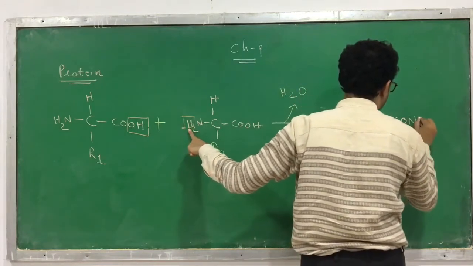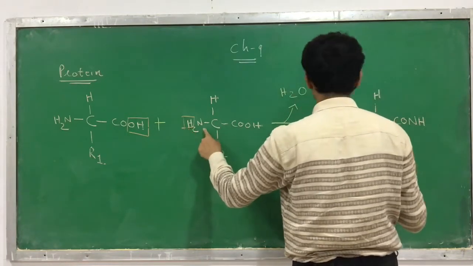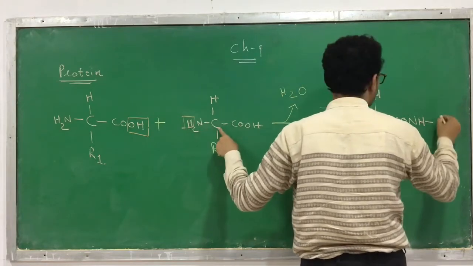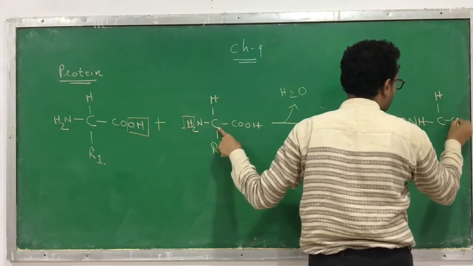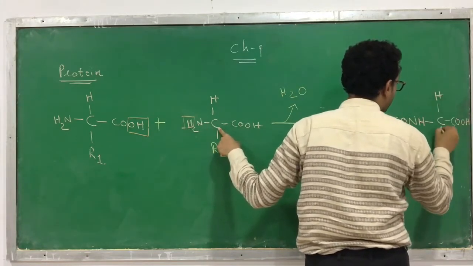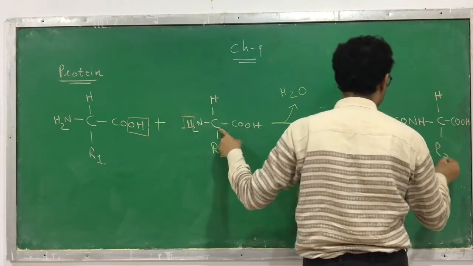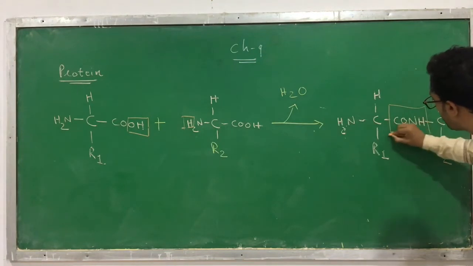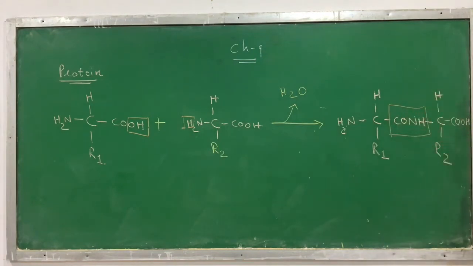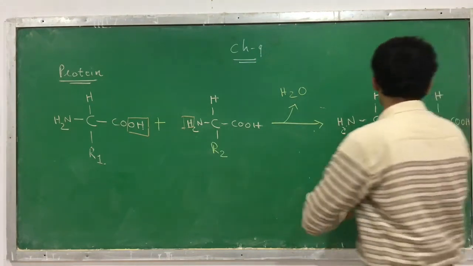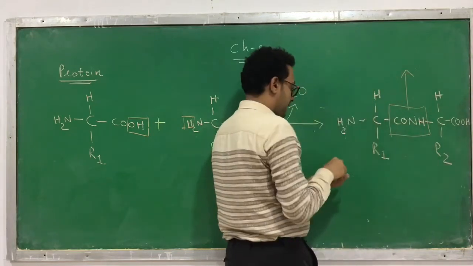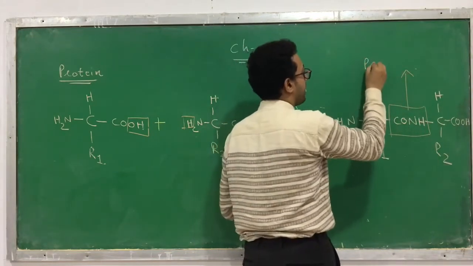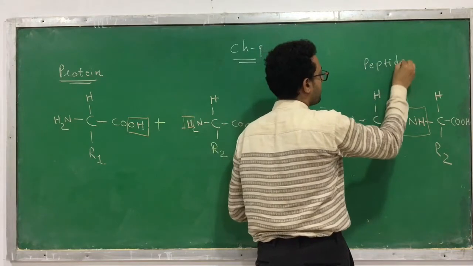It's NH, CO and H. Then again C, H, COOH, and here it is R2. So here you can see that there is a formation of a bond between two amino acids. This bond formation occurs between these two. And this CONH bond can be called a peptide bond. Which one is called as?